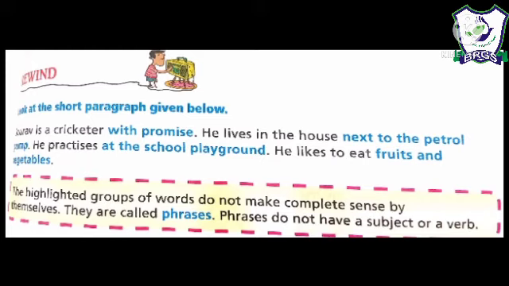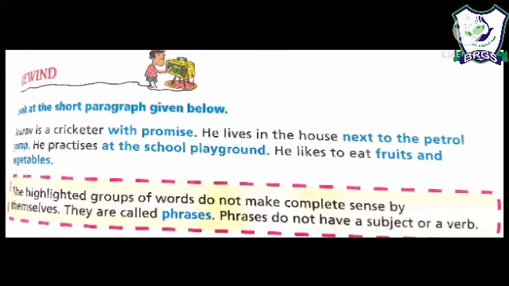As you can see in this picture shown on your screen, Saurav is a cricketer with promise. Here, with promise is a phrase. It is a group of words and it does not have a subject and a verb. He lives in the house next to the petrol pump. In this line we have the phrase next to the petrol pump. Why is next to the petrol pump a phrase? Because it does not have a subject and a verb, and it cannot make a clear meaning if we read it alone: next to the petrol pump.